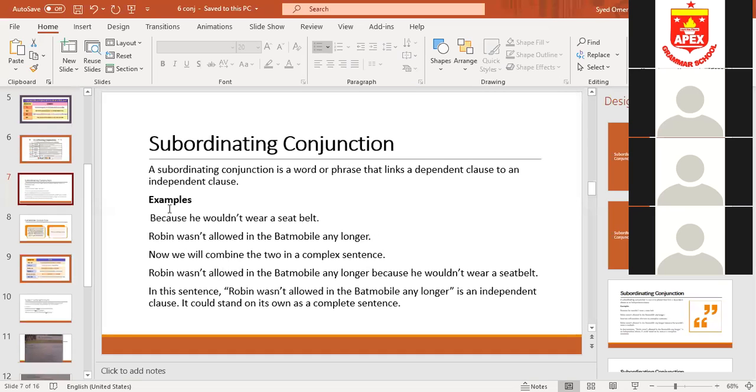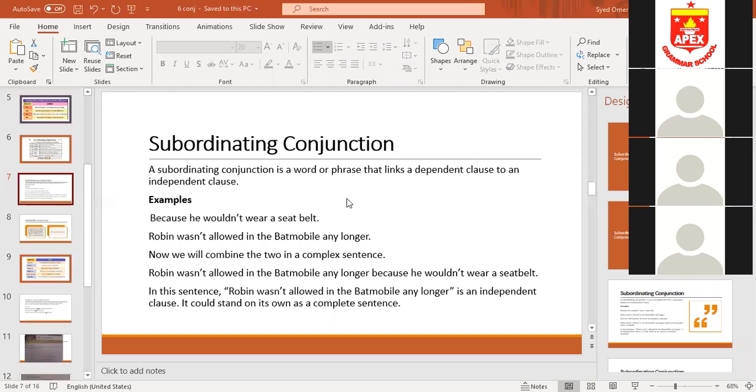Now we are going to join the two sentences. Robin wasn't allowed in the Batmobile any longer because he wouldn't wear a seat belt. This becomes a complete sentence. We have joined an independent clause with a dependent clause. Any confusion? Clear? Okay, I'll repeat it again.